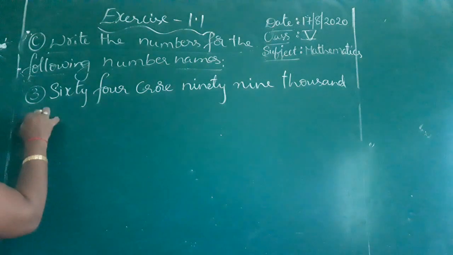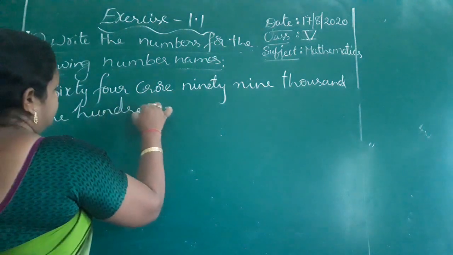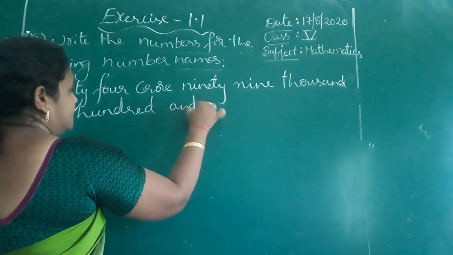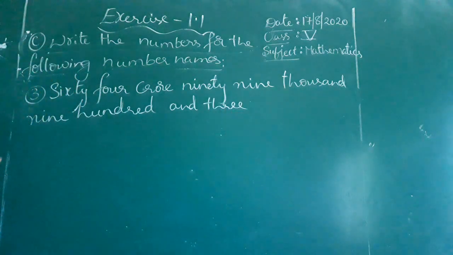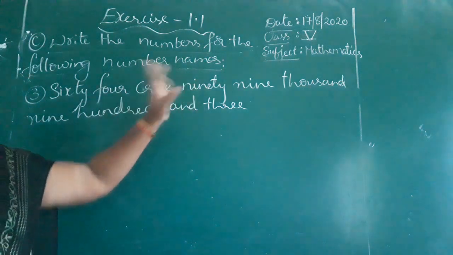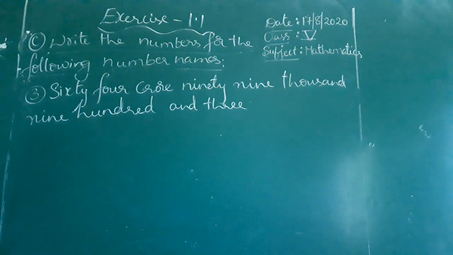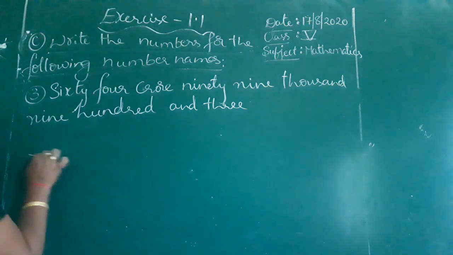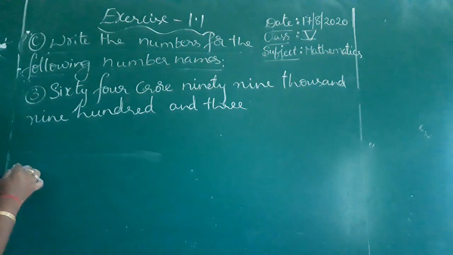903. Children, look at it. 64 crore 99,903. Okay, how will you write the number basing on the number name? How will you write the number, children? See this.